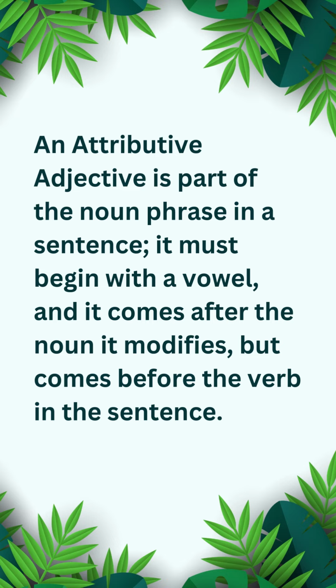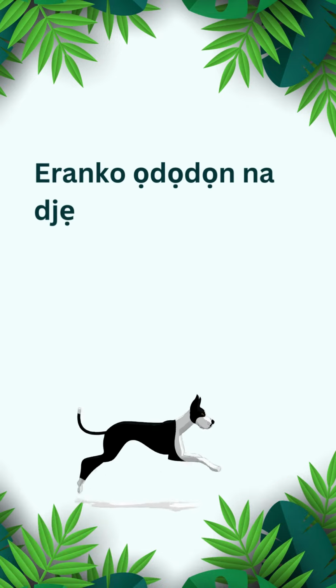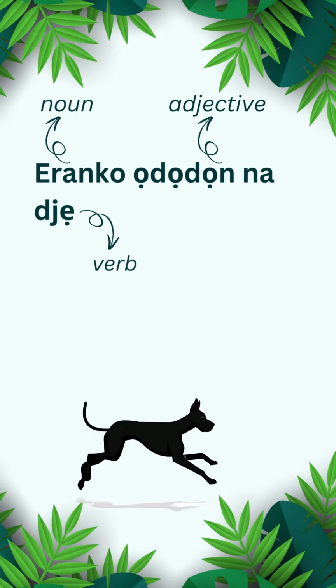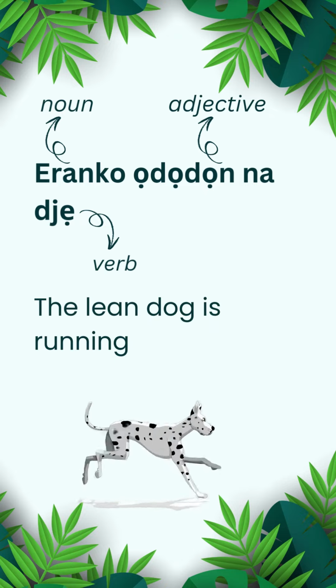It must begin with a vowel and it comes after the noun it modifies, but comes before the verb in the sentence. For example, ìran kò ọdọ́ndọ̀ náà jẹ. The lame dog is running.